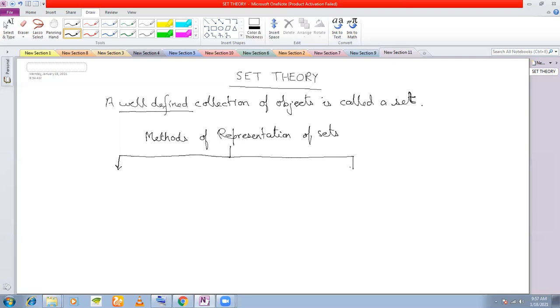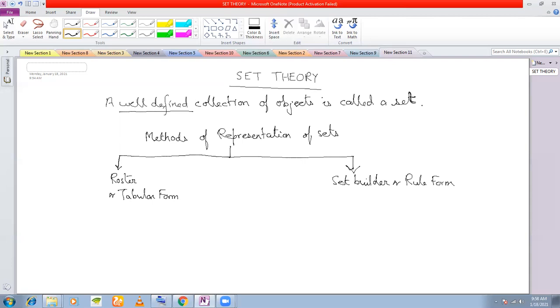First is roster or tabular form, and another one is the set builder form, or sometimes also called the rule form.